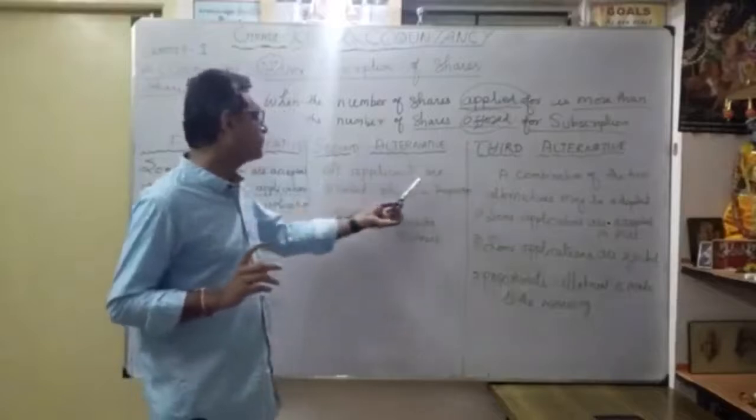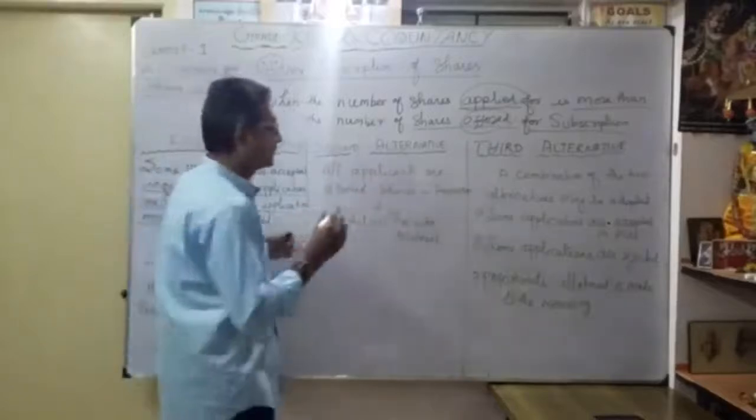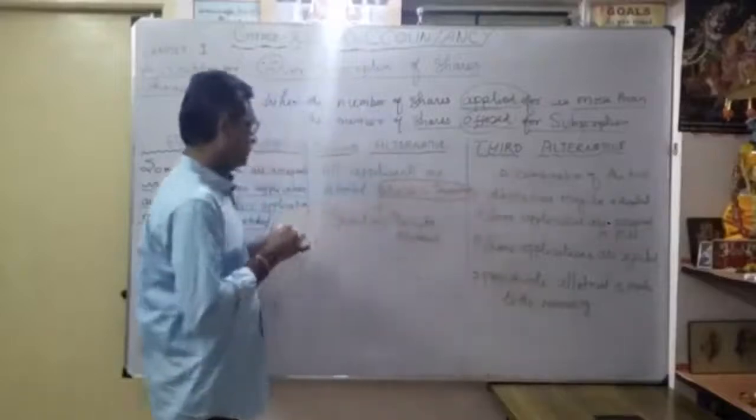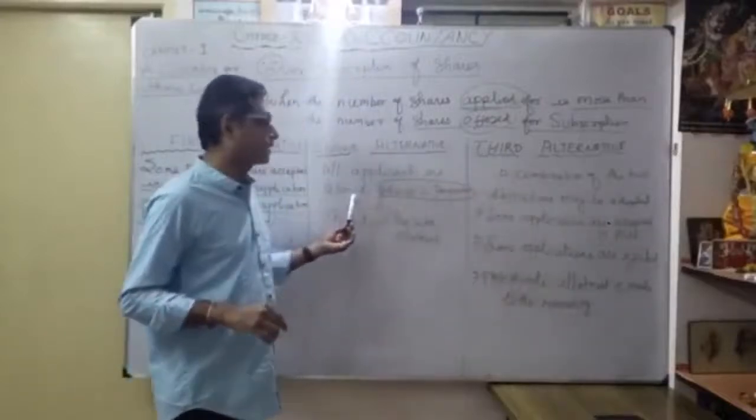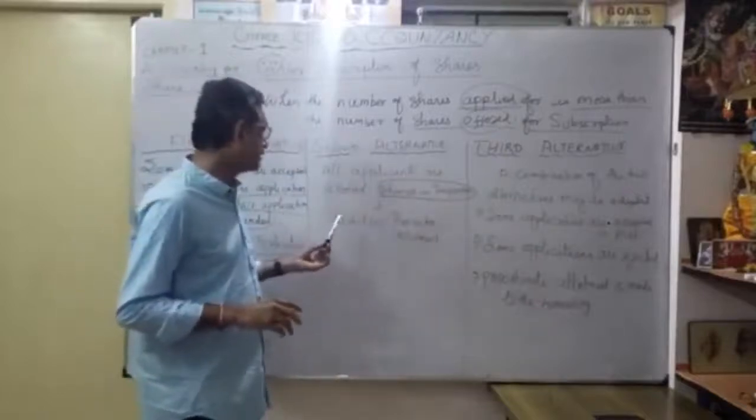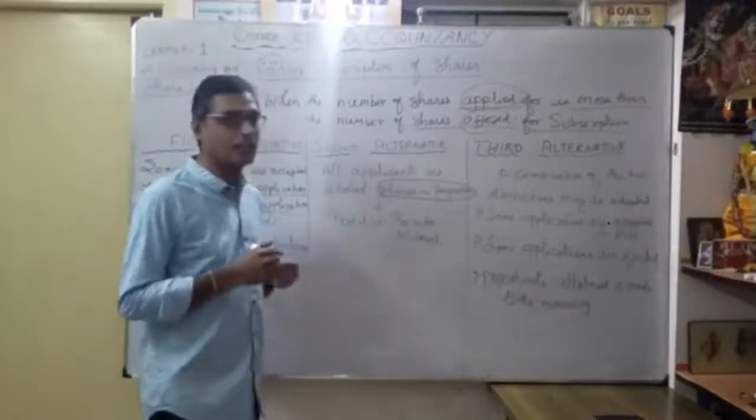Here, all applications are allotted shares in proportion. This is very important. What is the meaning? It is partial or pro rata allotment.